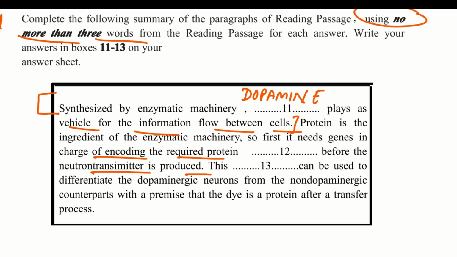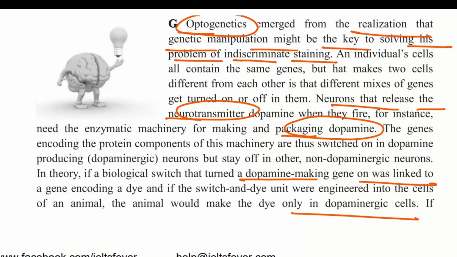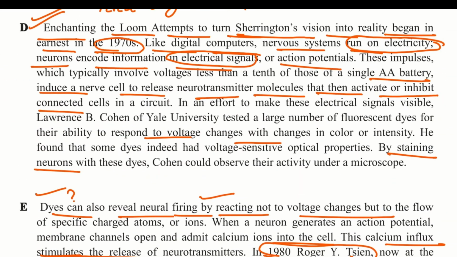The information is given in the D paragraph, that genes encoding the protein components of this machinery are switched on in dopamine producing neurons. They are switched on. In this paragraph, we got our information.